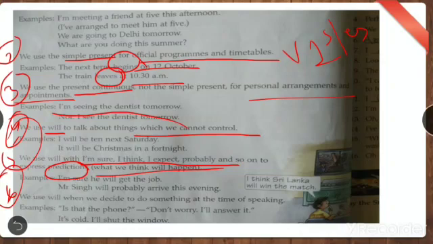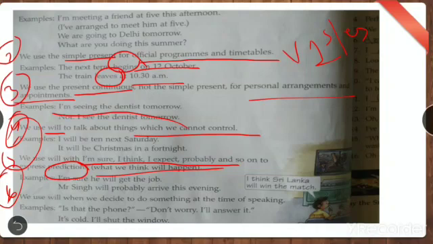It's my prediction. Or seeing it's so cloudy over there and you say, I'm sure it will rain by seeing the clouds. You predict by seeing the clouds. Right? So for predictions, what we use? Will. Something that is not in your control, and predictions, what we use? Will. Okay?